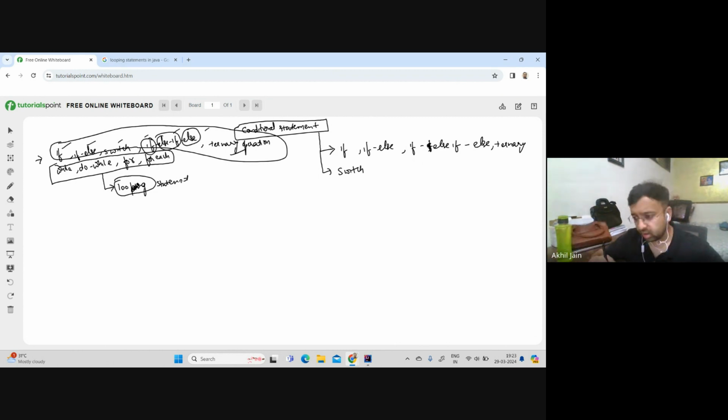So I would not say that you are wrong when you said all these under this section, but the classification within Java is that they separate it out into two different categories. That's it. But I think what you understood is correct. Okay. Now, today our focus is that we would be understanding this part. So let's start doing this.